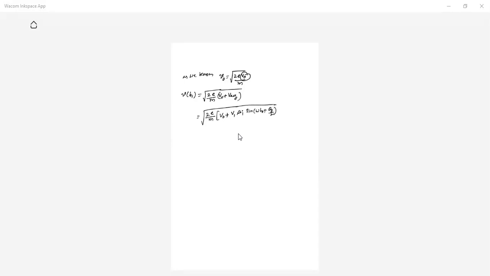Okay. So from this, now we can simplify this. You can take V naught out. So 2E V naught by M, I'm taking V naught out here. This is 1 plus, so now V naught goes to the denominator here. So V1 into beta I by V naught. So sin of omega t naught plus theta g by 2.